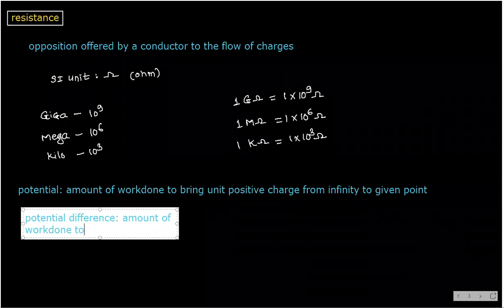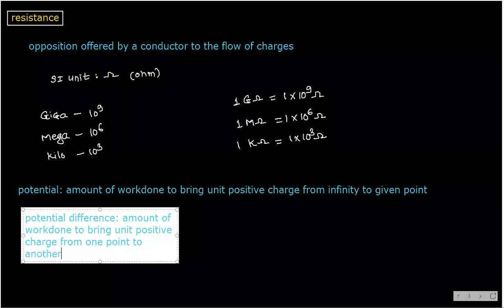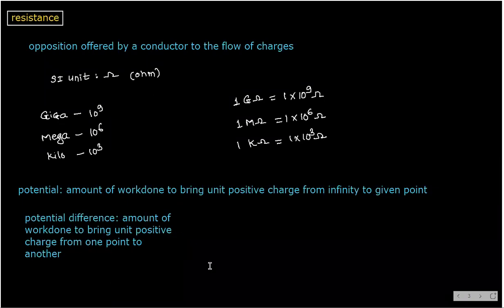Amount of work done to bring unit positive charge from one point to another. So here there are two specified points. In potential difference there are two specified points, whereas in potential there are not.